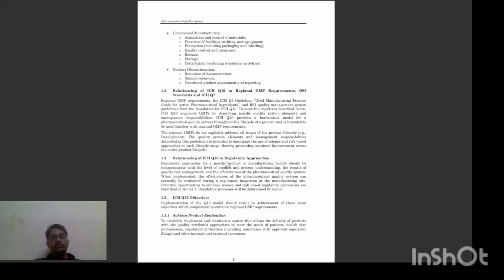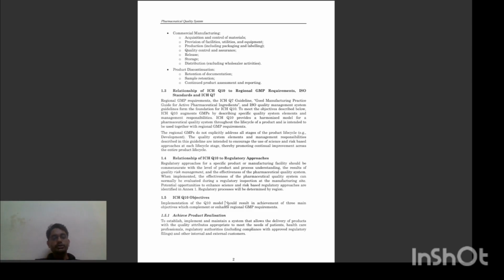Relationship of ICH Q10 and regulatory approaches. Regulatory approaches for a pharmaceutical product manufacturing process should be commensurate with the level of product and process understanding, the results of quality risk management, and the effectiveness of the pharmaceutical quality system. When implemented, the effectiveness of the pharmaceutical quality system can normally be evaluated during the regulatory inspection at the manufacturing site. Potential opportunities to enhance science and risk-based regulatory approaches are identified in Annex 1. That regulatory process should be defined by the region.